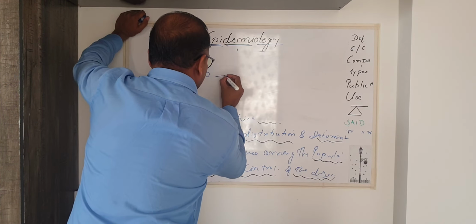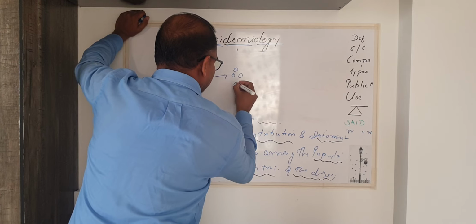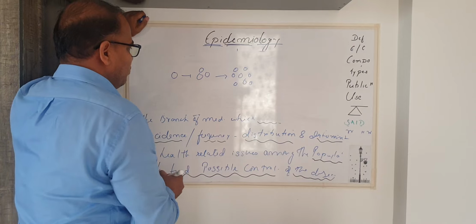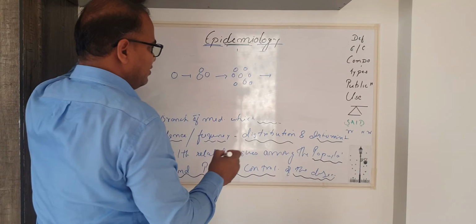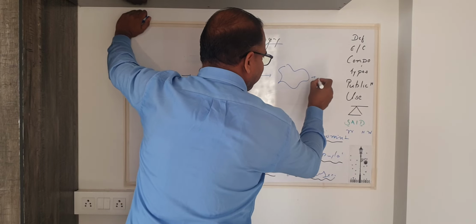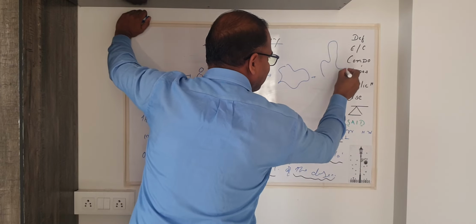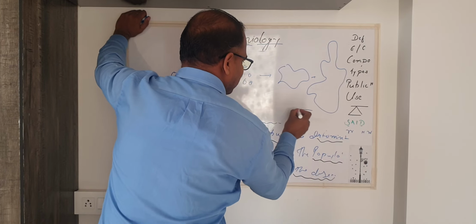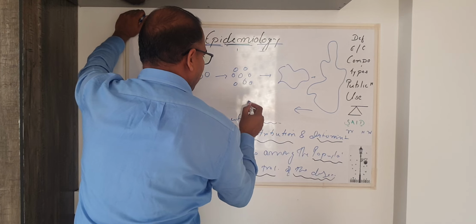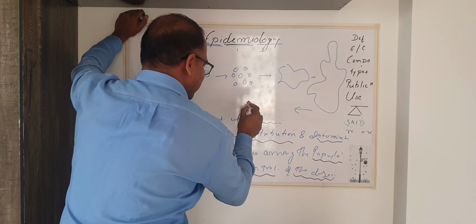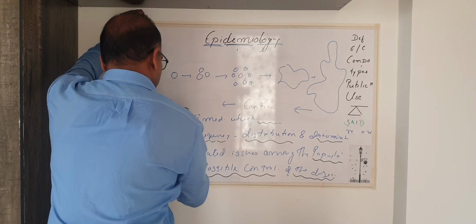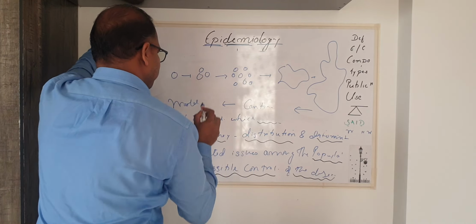A few families come together to form a neighborhood or a society. The society then forms a state. The state forms a nation. The nation forms a continent, and the continent forms the globe, which represents the world.